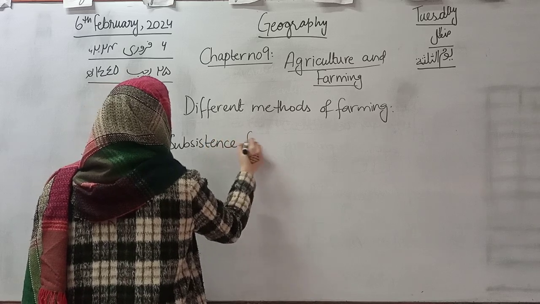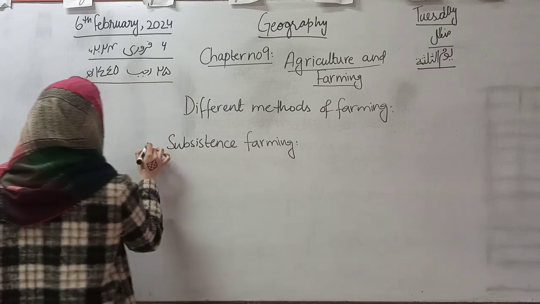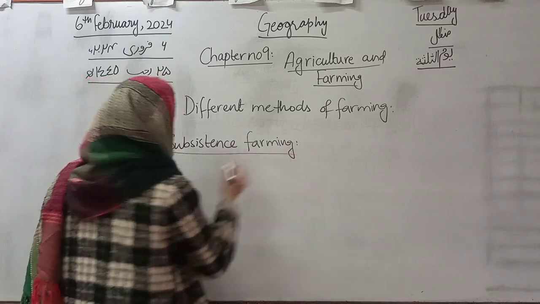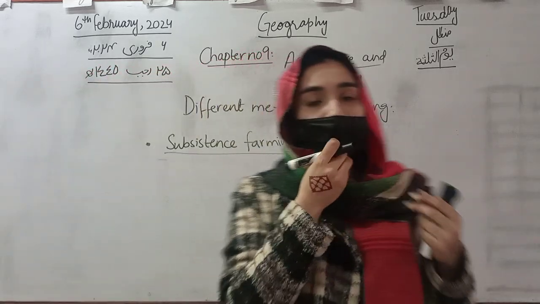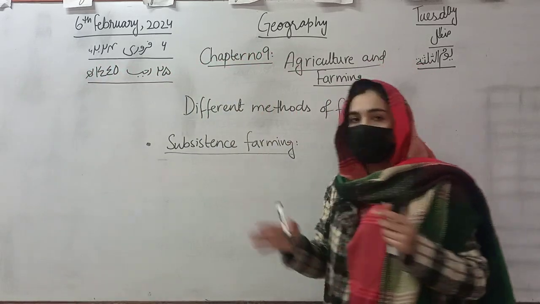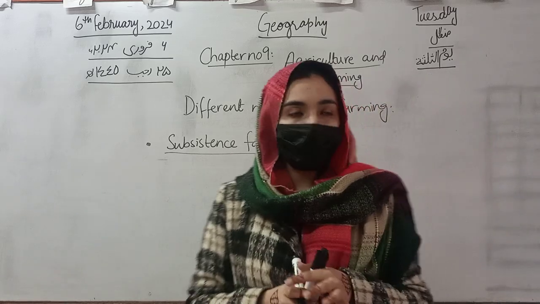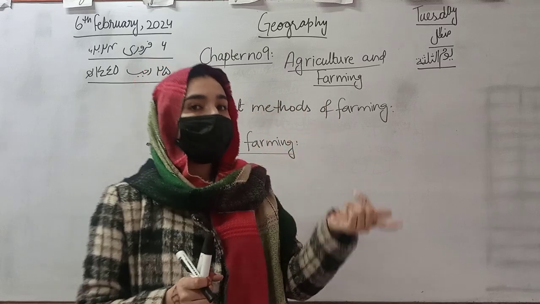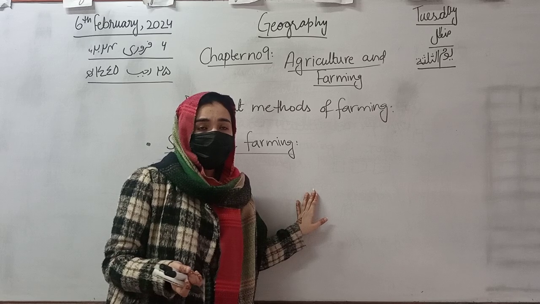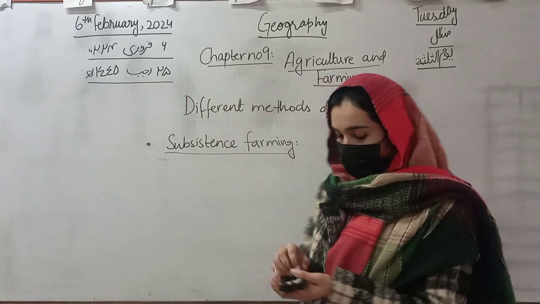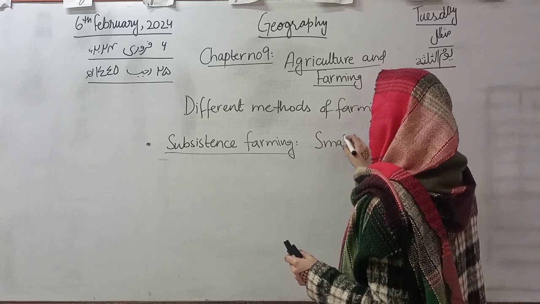What does subsistence farming mean? Can anyone of you please tell me about it? Yes, good. This type of farming is done on a small farm, and here we can grow crops and keep animals just for a single family and not for selling purposes. So this is the farming which we do on a small piece of land.